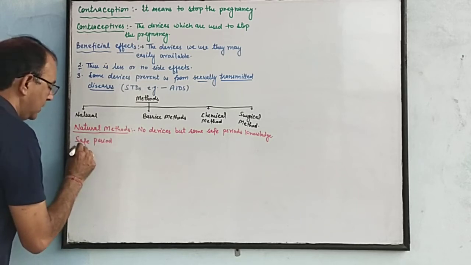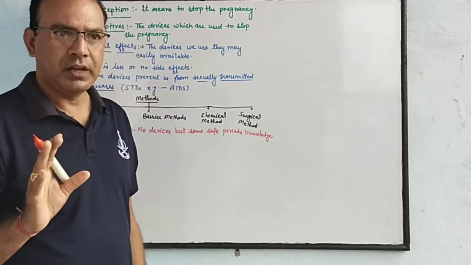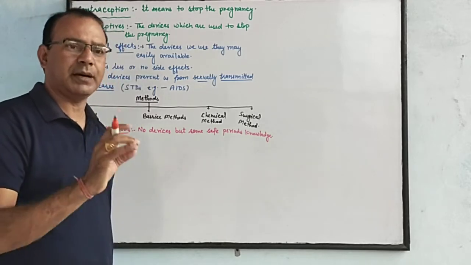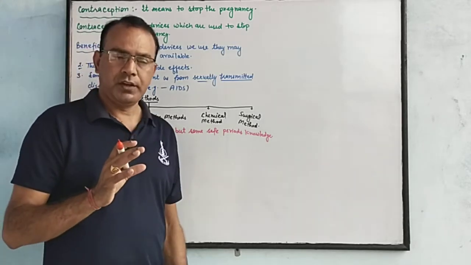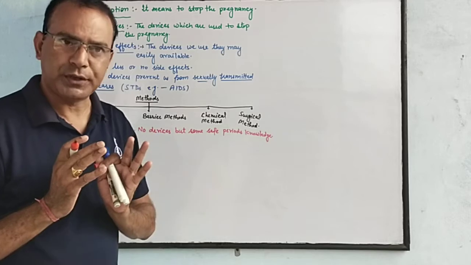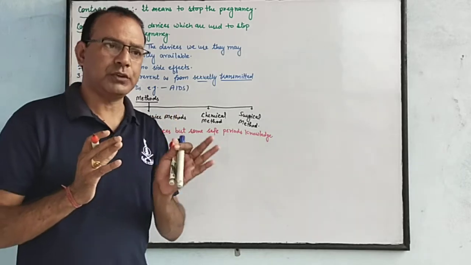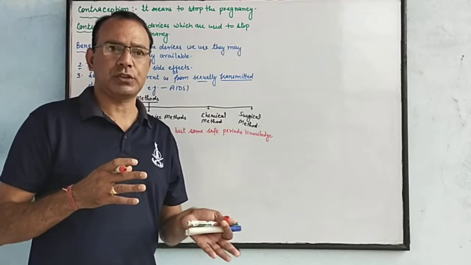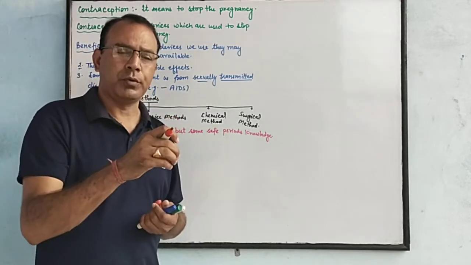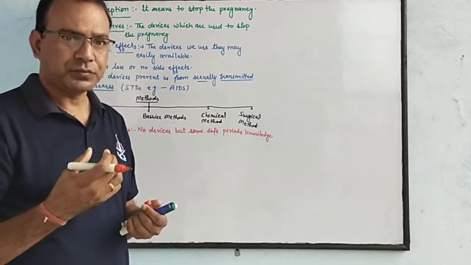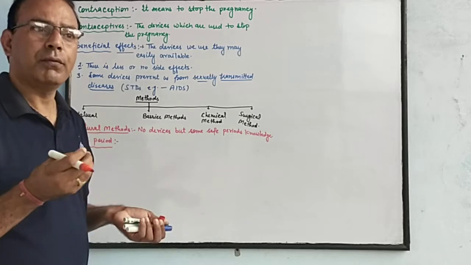We know that ovulation can take place in the middle of the menstruation cycle. If the menstruation cycle of a female is 28 days, the ovulation may take place on the 14th day, and this ovum remains 1 or 2 days in the fallopian tube. It means 14 to 16 days. So we should not have copulation between the 14 to 17 days, because for 2 days the ovum remains in the fallopian tube, waiting for the sperm. If there is no copulation, then the ovum will not be fertilized.